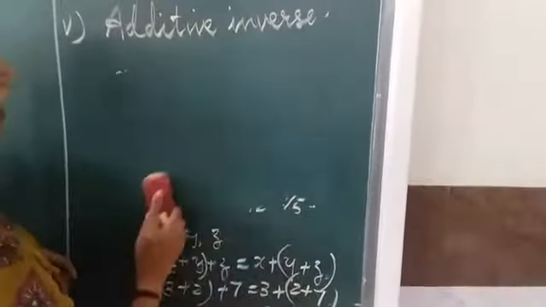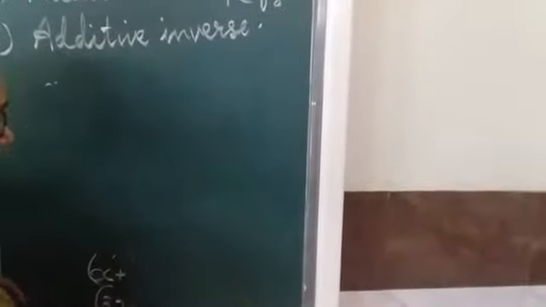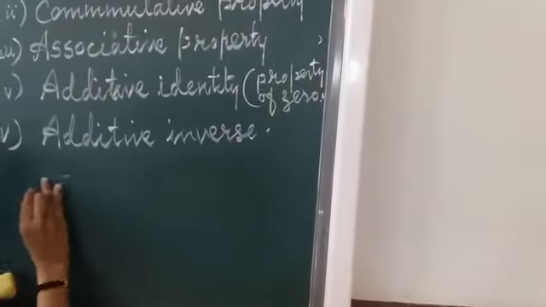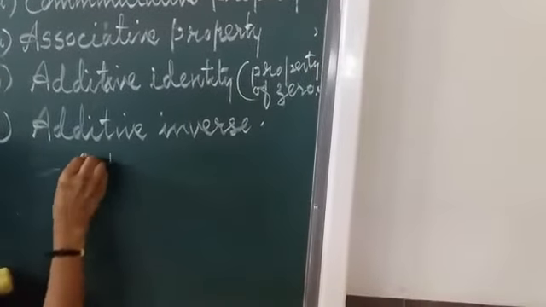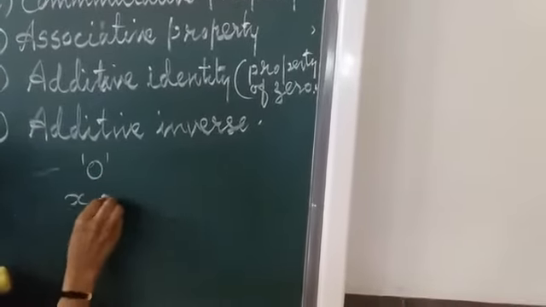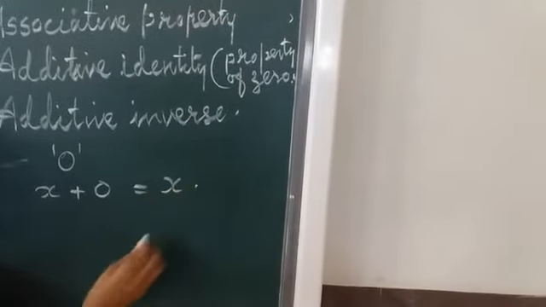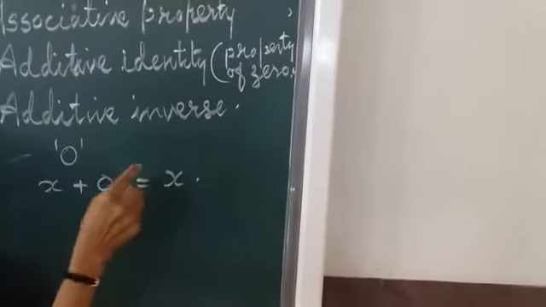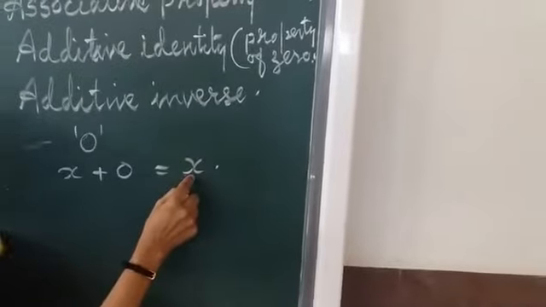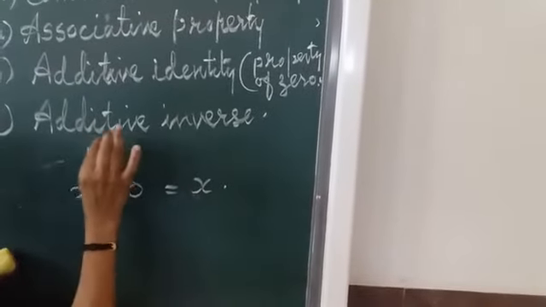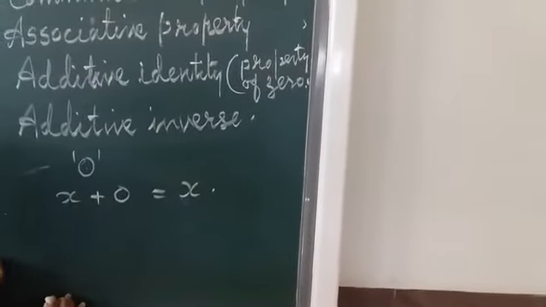What is additive identity? Additive identity is also known as the property of 0. Additive identity means when 0 is added to any number, we get the same number. That means the quantity will not be changed. It remains the same. So 0 is called the additive identity.